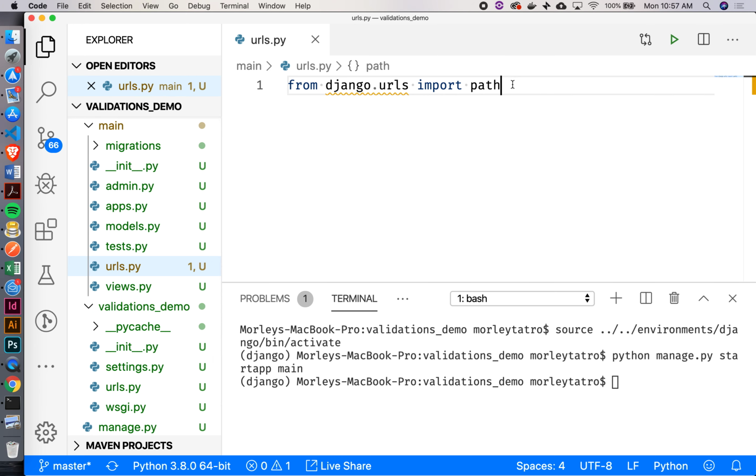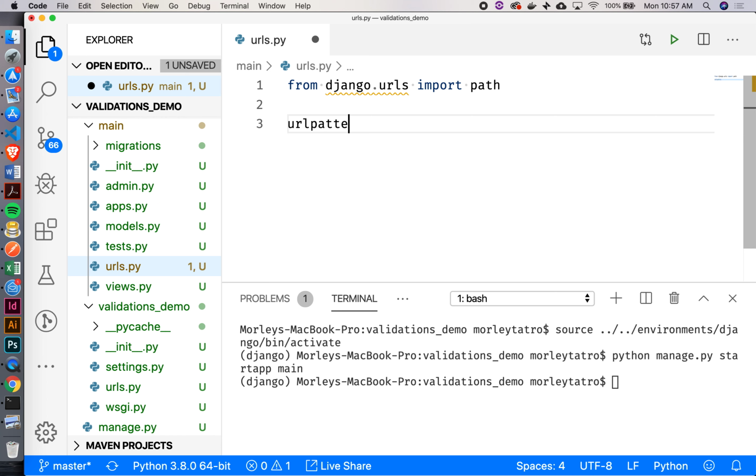Okay. What else do I need to do down here? Anybody know? Remember? We're going to create this variable called urlpatterns, which is what kind of data structure? A list, not a dictionary. Okay, and then we'll say path. So let's say my index route. And then what am I going to put here?